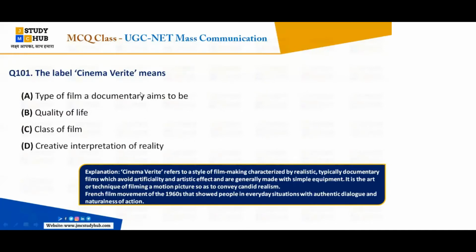So here the right answer is D. Cinema verite refers to a style of filmmaking characterized by realism, typically documentary films which avoid artificiality and artistic effect, and are generally made with simple equipment. So more about the realistic nature. The label cinema verite means realism.